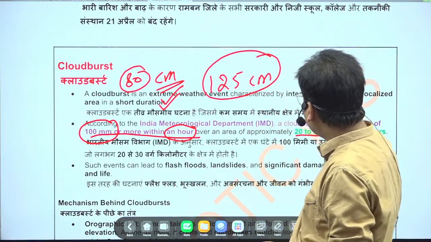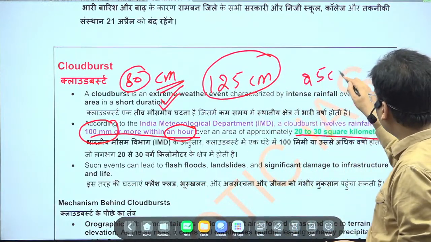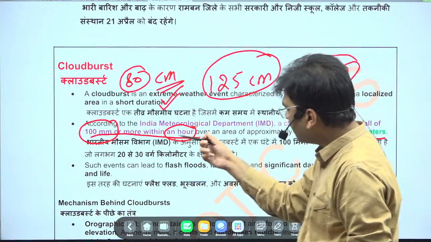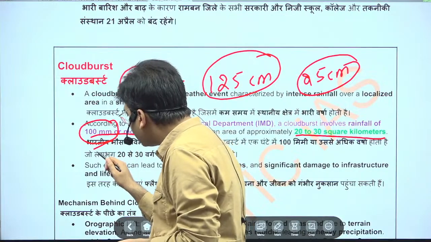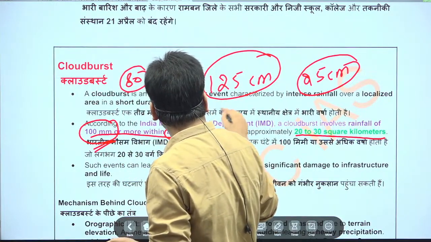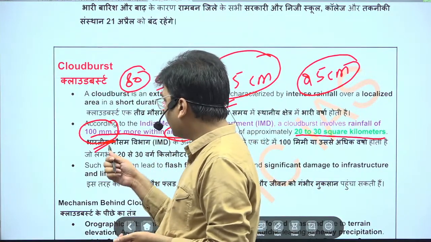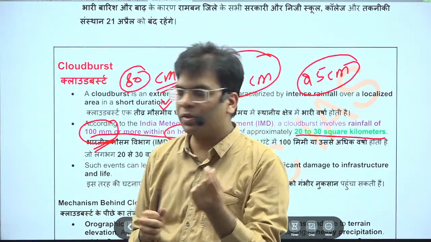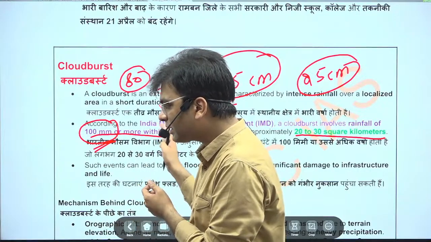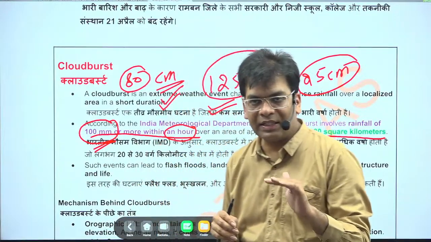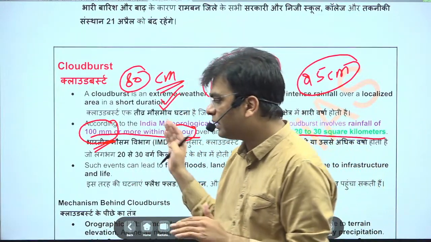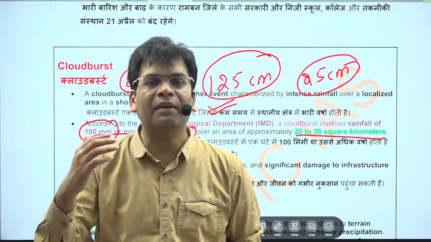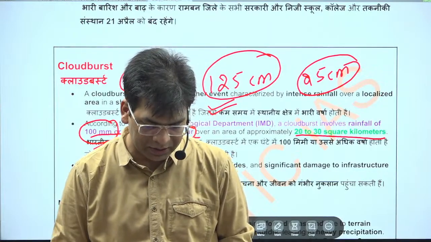In Israel, it is 25 cm annually. So 100 mm in 1 hour means 10 cm in just 1 hour. You can imagine what will happen if this type of intensity remains for the whole year. There will be a very high level of inundation.